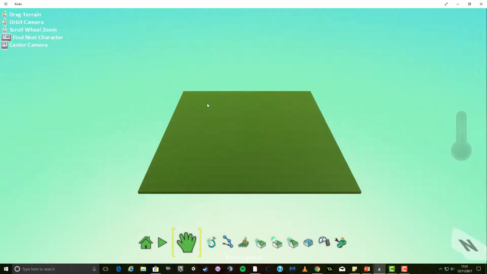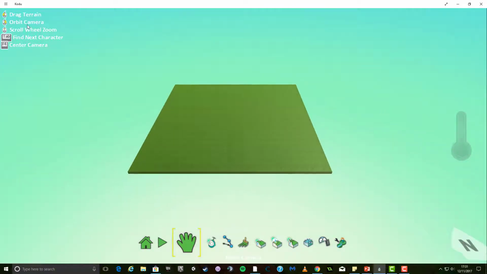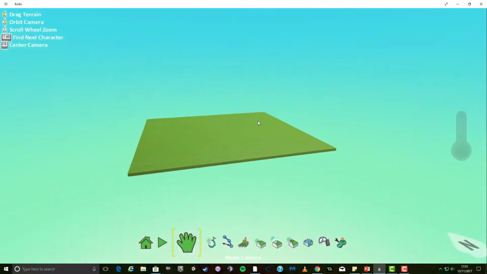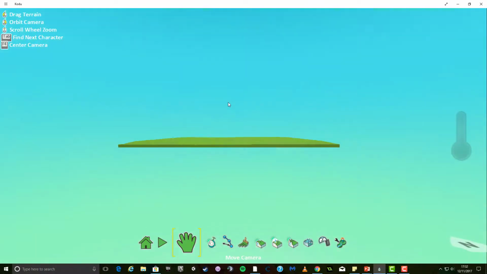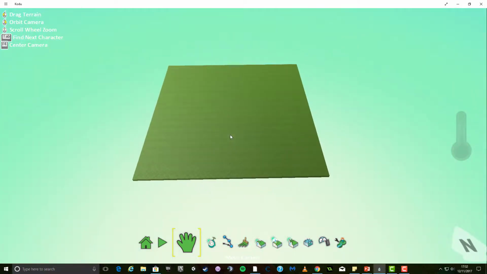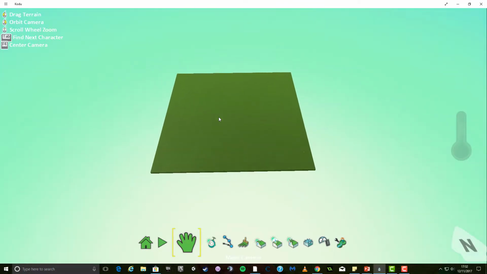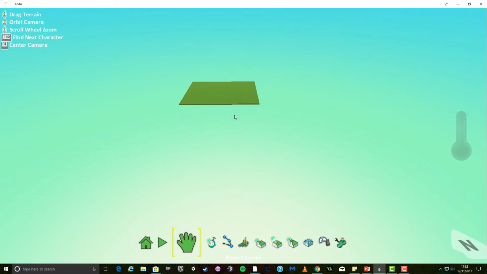Holding the left mouse button and moving the mouse allows you to drag the terrain, also known as panning the camera. Moving the mouse with the right mouse button pressed will orbit the camera so you can see the world from any angle you like. The scroll wheel will zoom in when rolled forward and zoom out when rolled back. Pressing F4 will center your camera. These are all the controls that you need to remember for now.